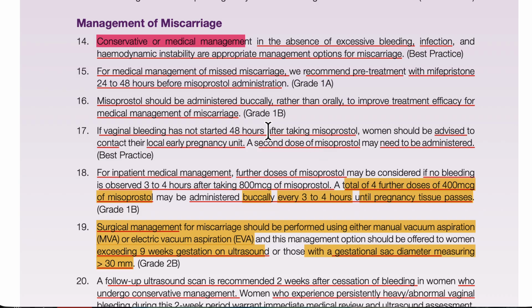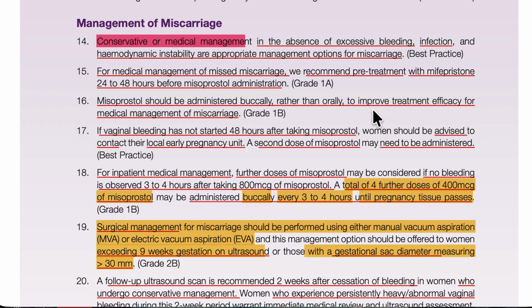This misoprostol or cytotec we can give buccally. It is better to give it buccally rather than orally. Orally, why are we not giving it? Maybe she will start to have diarrhea, mostly diarrhea or nausea and vomiting. So that's why we go buccally as the medical management.